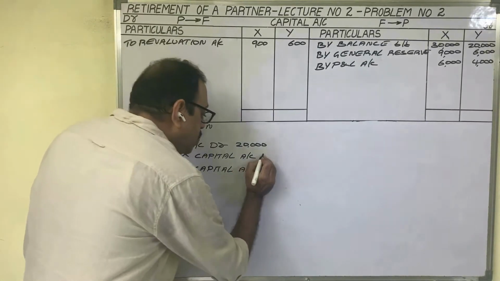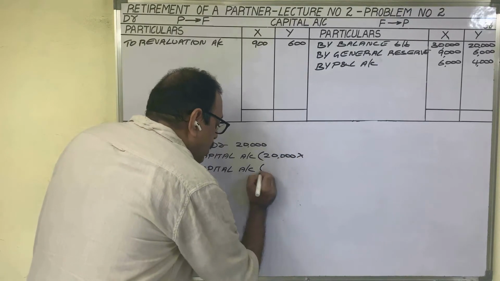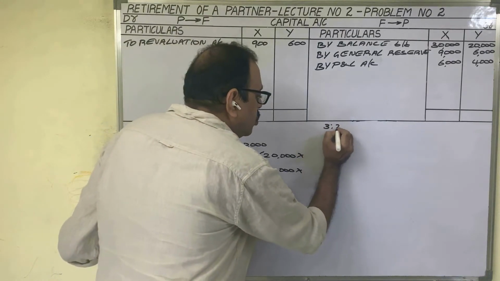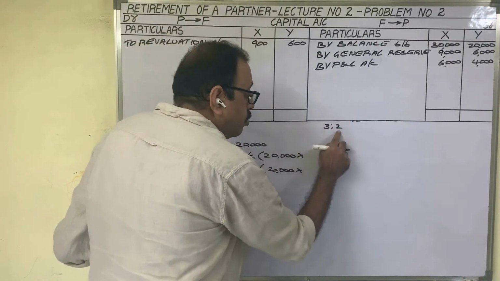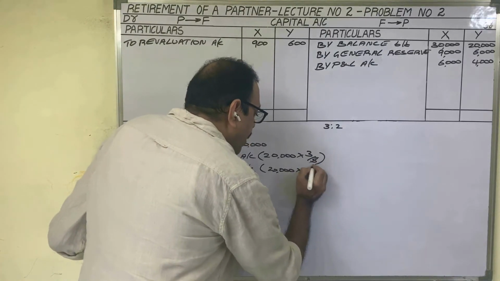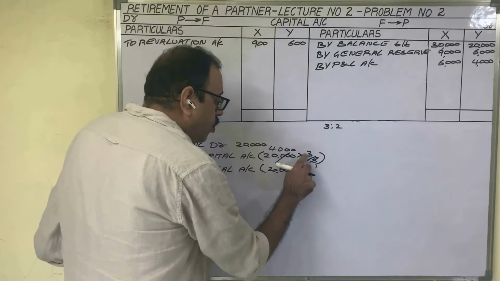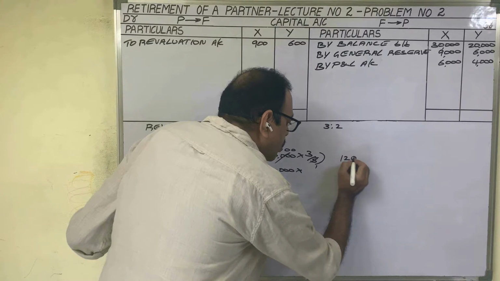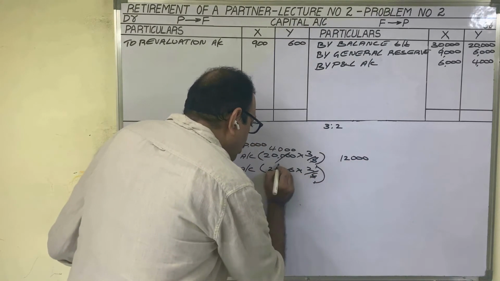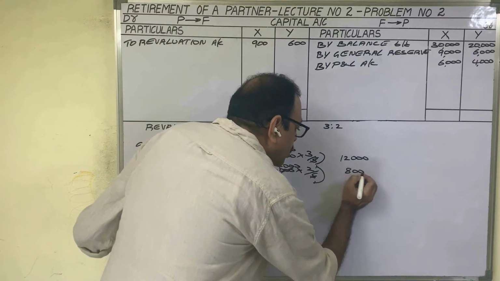In which ratio should we distribute? In the old ratio. In 20,000 rupees, X's share of goodwill is in the old ratio 3:2. So 3 by 5 for X, 2 by 5 for Y. Therefore 3 by 5: 5 ones are 5, 5 fours are 20, add 3 zeros, 4,000 into 3, 12,000 rupees. For the second partner, 4,000 into 2, 8,000 rupees.